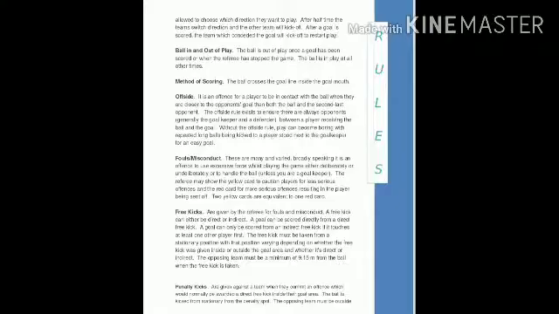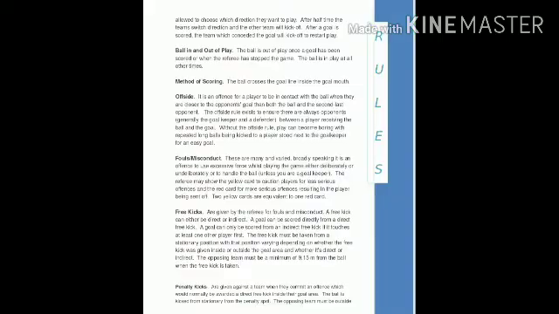Okay children. Next, ball in and out of play. The ball is out of play once a goal has been scored or when the referee has stopped the game. Otherwise, the ball is in play at all other times.